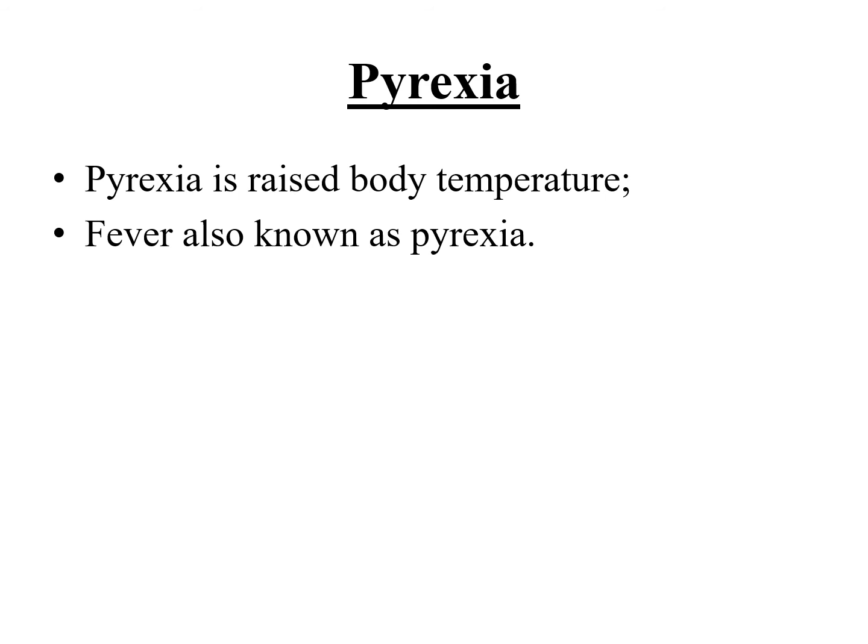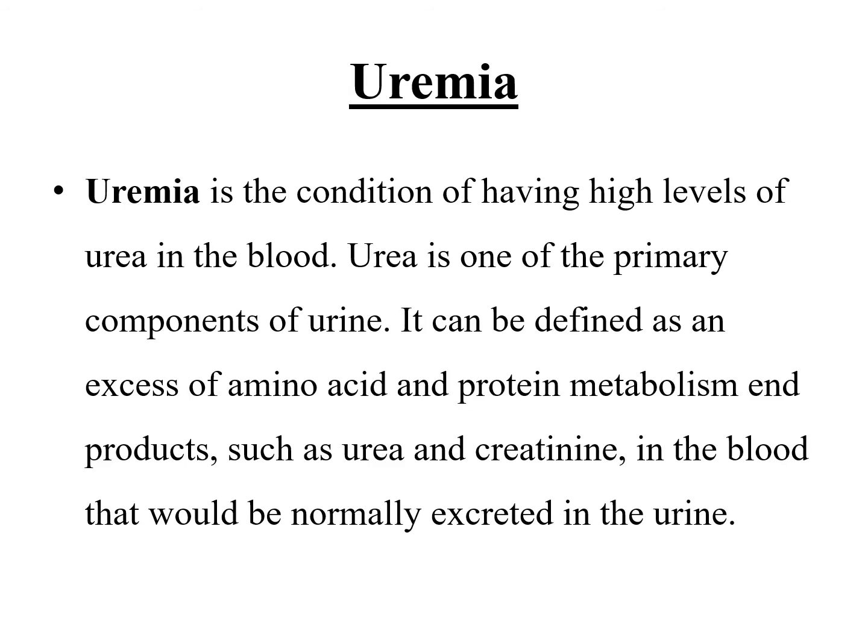Pyrexia. Pyrexia is raised body temperature or fever. Fever is also known as pyrexia. Uremia. Uremia is a condition of having a high level of urea in the blood. Urea is one of the primary components of the urine. It can be defined as excess of amino acid and protein metabolism products such as urea and creatinine in the blood that would normally be excreted in the urine.